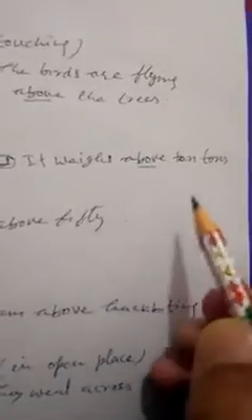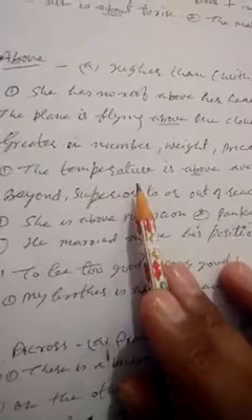The plane is flying above the clouds. The reference is without touching. The second use of above is greater in number or weight or price. The temperature is above average. It weighs above 10 tons. In the sense of greater in number, weight or price, the preposition above is used.